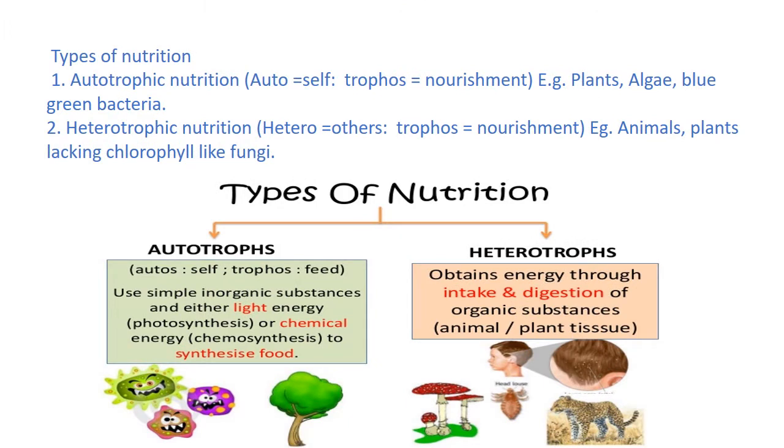Types of nutrition. 1. Autotrophic nutrition. Auto equals self, trophos equals nourishment. Example: plants, algae, blue-green bacteria. 2. Heterotrophic nutrition. Hetero equals others, trophos equals nourishment. Example: